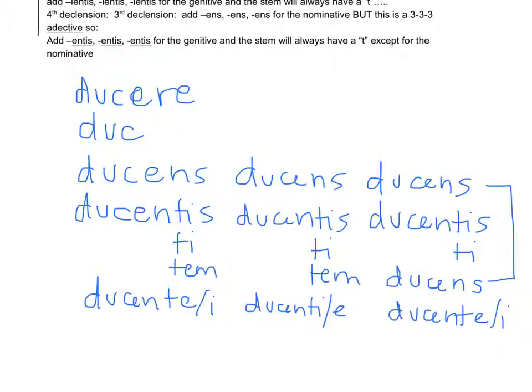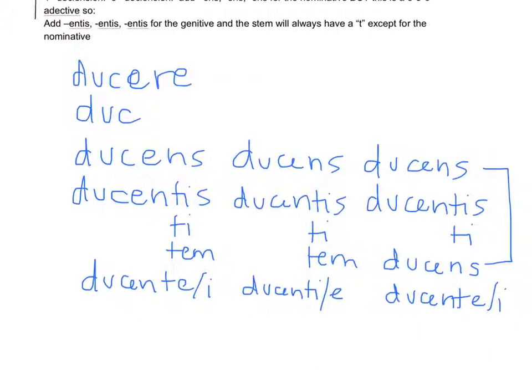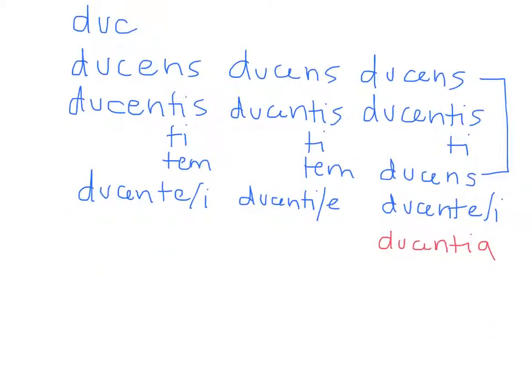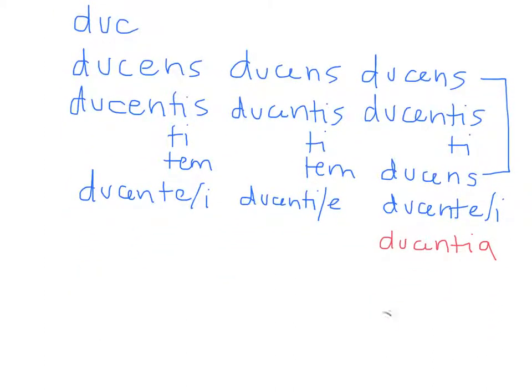The plural will follow the same pattern as a 333 adjective, with the exception that it has the letter I in certain forms. Namely, it has I in the nominative plural, in the neuter, which means it has to have the I in the accusative plural, in the neuter, and it has the I in the genitive plural, in all genders.